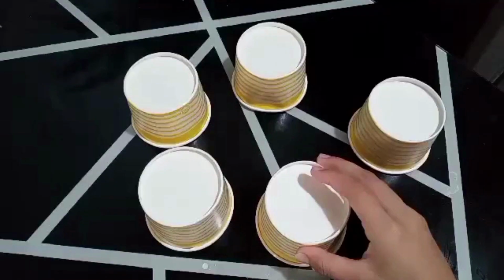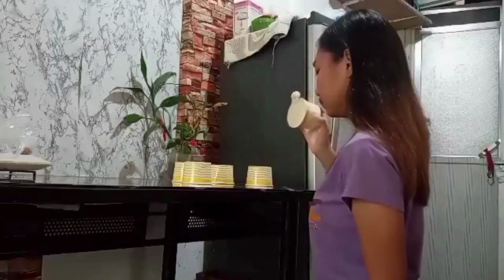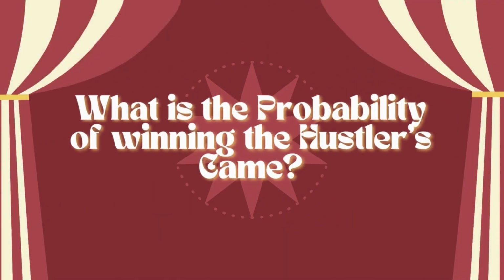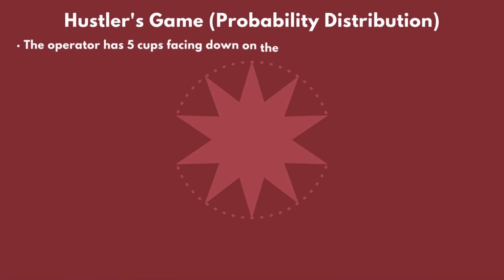Wow! Miss Ramiro has nice attention to the cups since she got 1 of the balls. That means she won the game. Now, let's see the chance of winning the Hustler game. We're also gonna use the random distribution just like the last game. Here is how we can get the chance of winning the game.